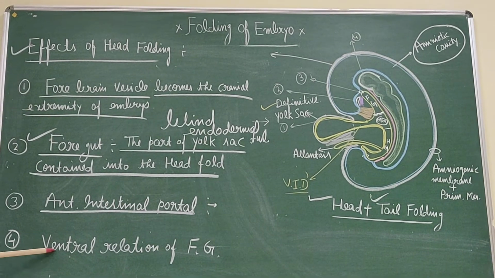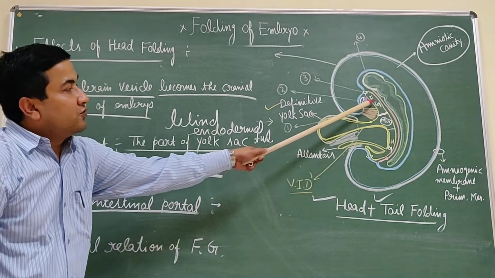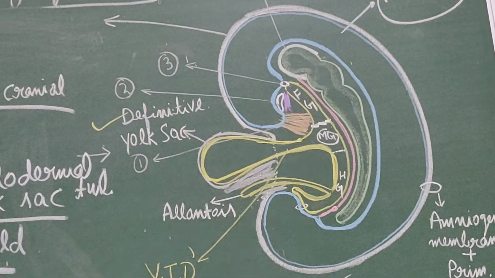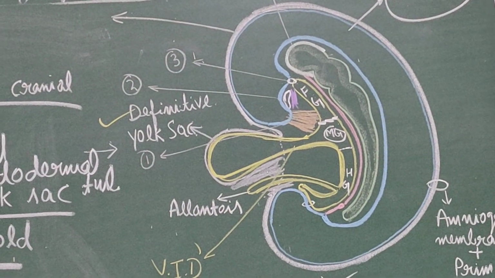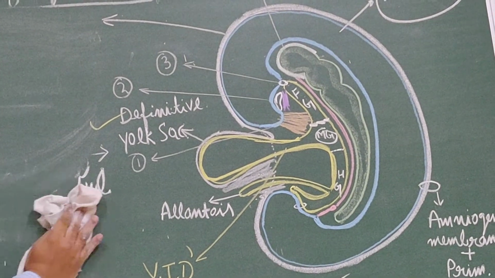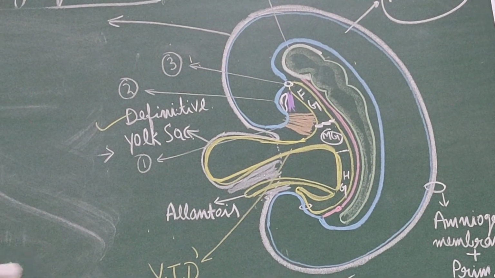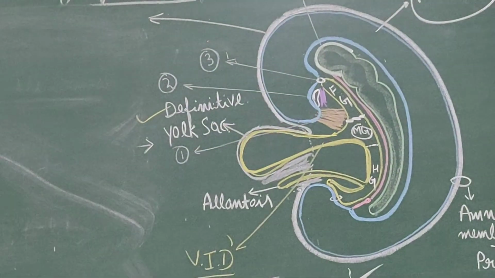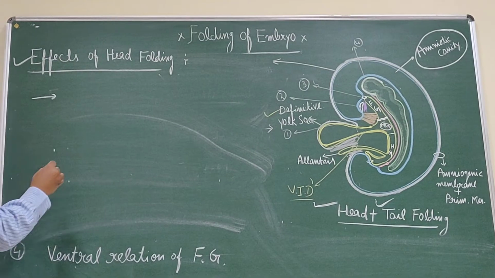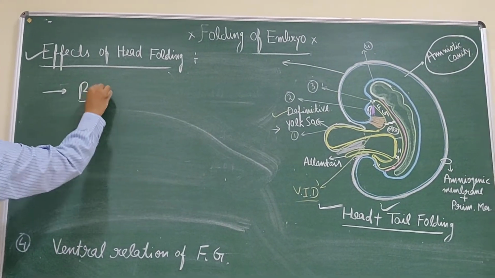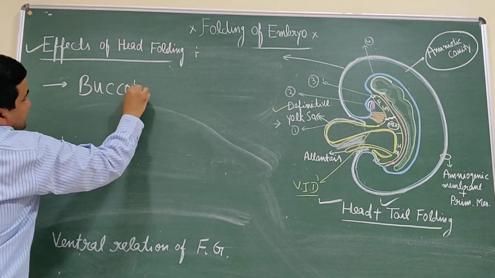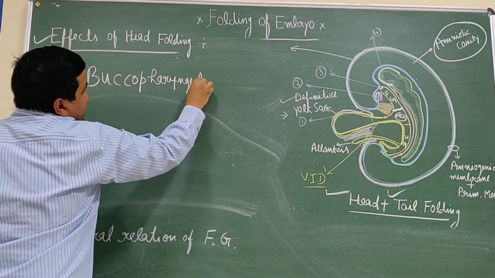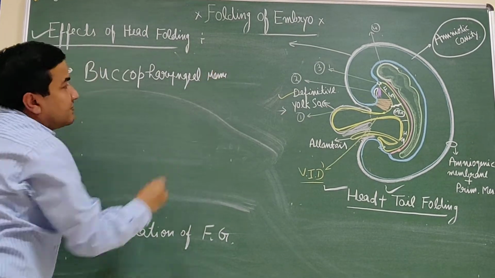Now, the ventral relations of the foregut. Foregut, this is the ventral and this is the dorsal. If you see the ventral relations of the foregut, from cranial to caudal, the most cranial structure is the buccopharyngeal membrane.